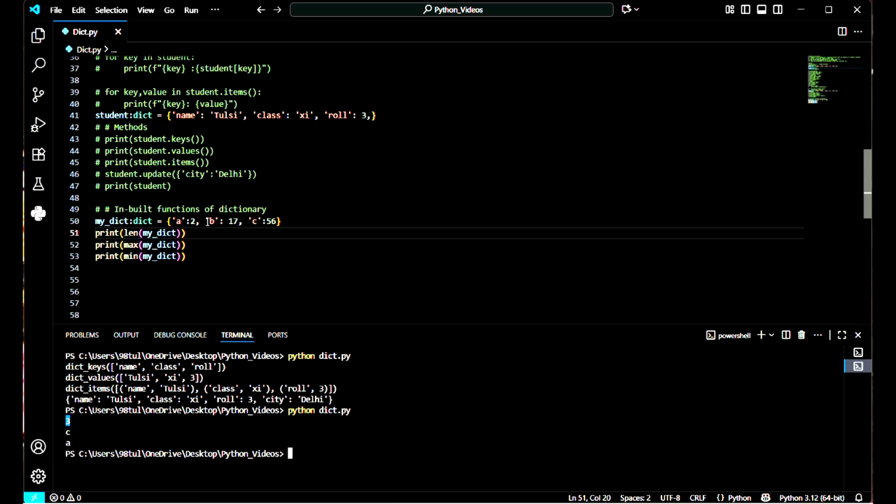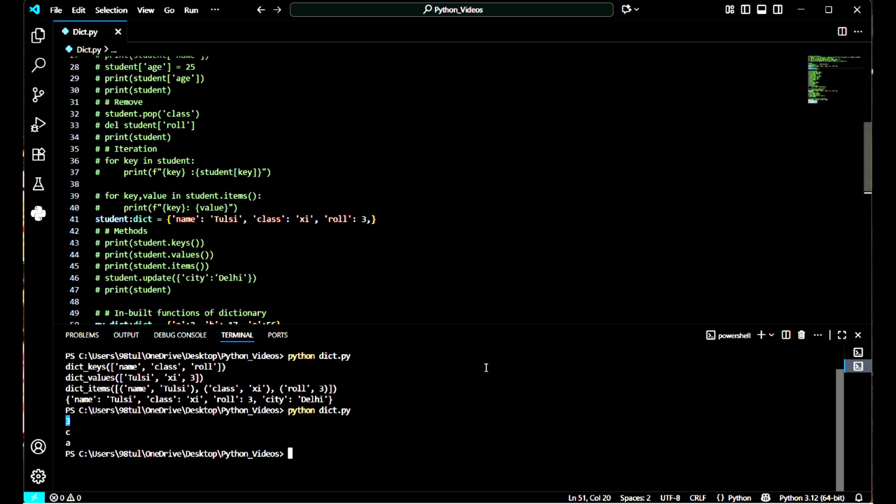Why is it not giving us 56 and 2? Because, as I just explained, whatever operation we need to do on a dictionary, we have to do it using the key. So the return would be in the form of a key. I hope this is clear. If there is any doubt, you can comment and ask me.